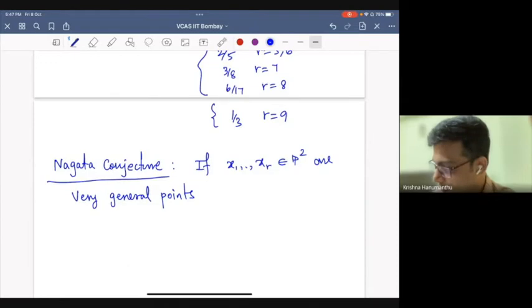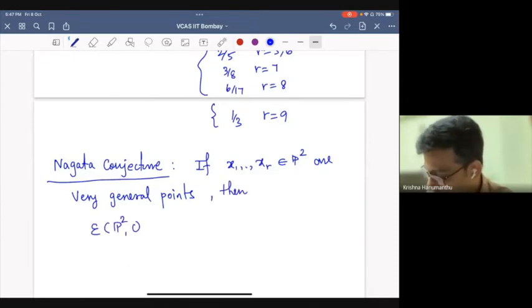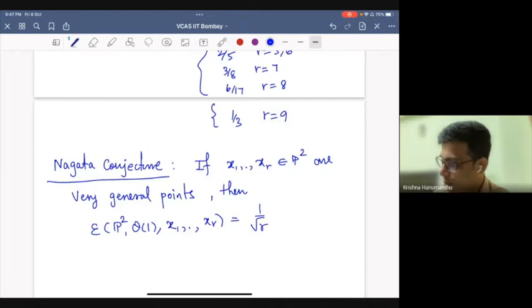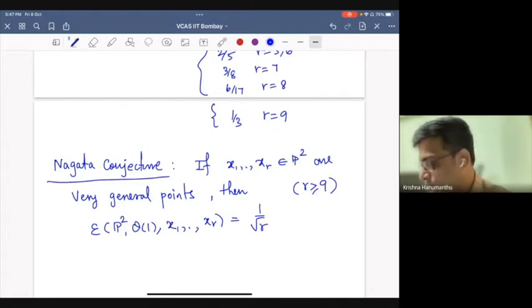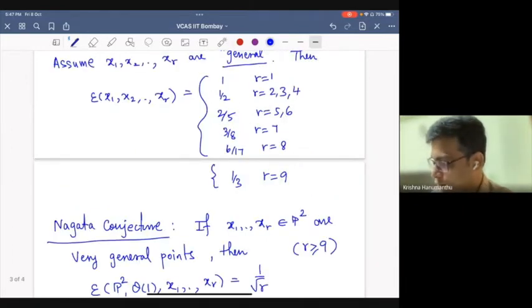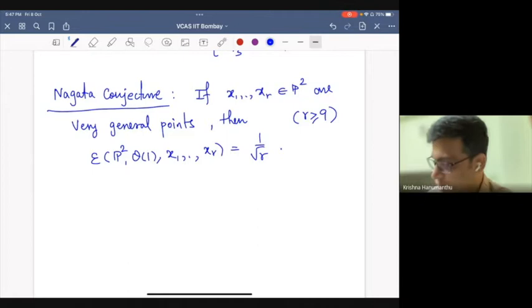If they are very general points, then, okay. So here r is at least 9. So this is not true if r is less than 9, as you can see from this. So this is a conjecture of Nagata, around 1958.